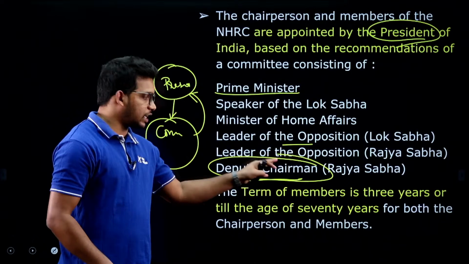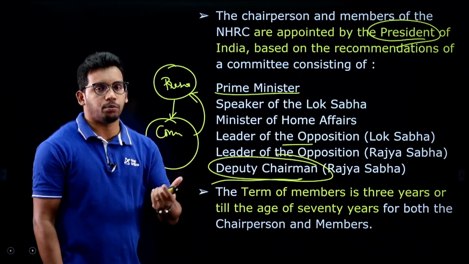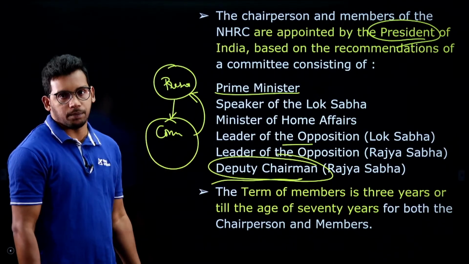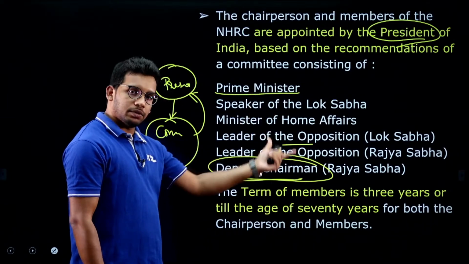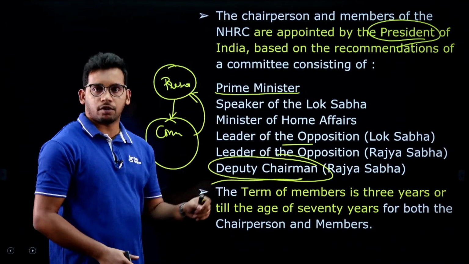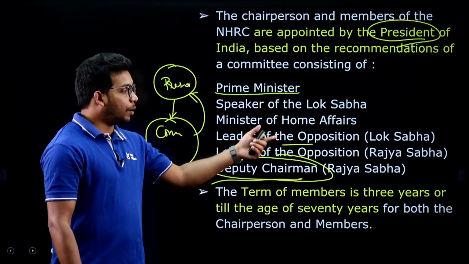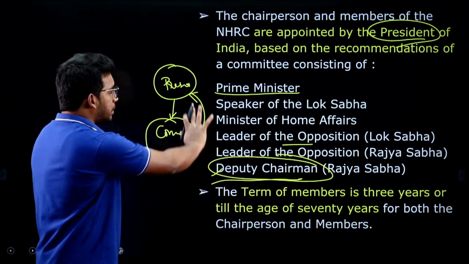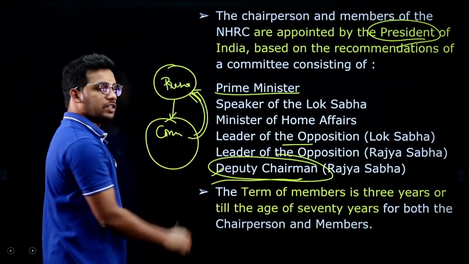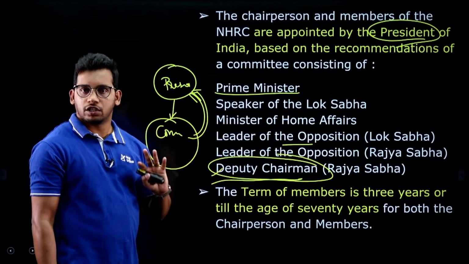So, the vice president is actually the chairman of Rajya Sabha, and he is not part of Rajya Sabha. This is also one important fact, you must have read it in polity. Vice president is not part of Rajya Sabha, right. So, here these persons, the Prime Minister, Home Minister, Speaker of Lok Sabha, Deputy Chairman, Leader of Opposition, and Leader of Opposition in Rajya Sabha as well, based on the majority vote, right, they will recommend to the president, and accordingly they are appointed as the members and the chairman of the National Human Rights Commission.